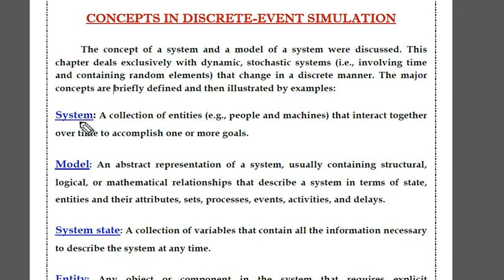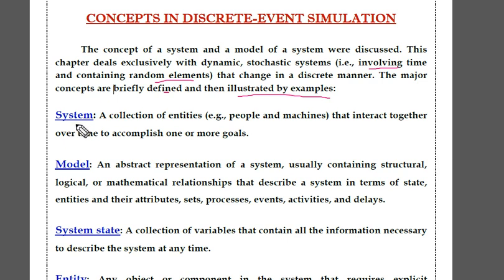The concept of a system and a model of a system were discussed below. This chapter deals exclusively with dynamic stochastic systems, that is, involving time and containing random elements. This is a dynamic and stochastic system that changes in a discrete manner, that is, a specified manner. We can say a particular specified length, a particular time, that is a discrete manner. The major concepts are briefly defined and then illustrated by examples.